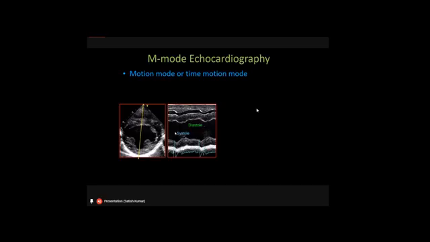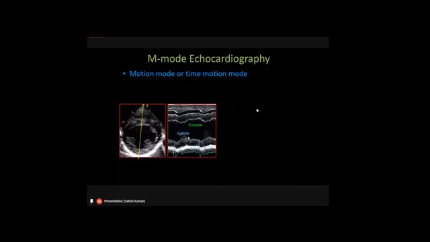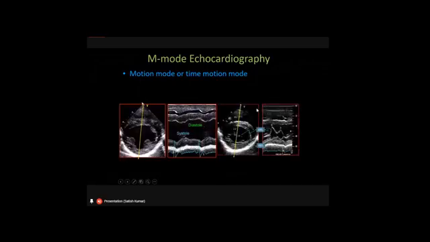For the quantitative analysis of the ventricular dimensions and atrial dimensions, this will give us how thick the ventricular myocardium is, how much the lumen of the ventricle is dilated, and how much the lumen of the ventricle has narrowed. So this will give us the quantitative assessment for the cardiac chambers. We can take M mode echocardiography by slicing in this way at the left ventricle, or we can also take it from the mitral valve to study the mitral valve pathology.